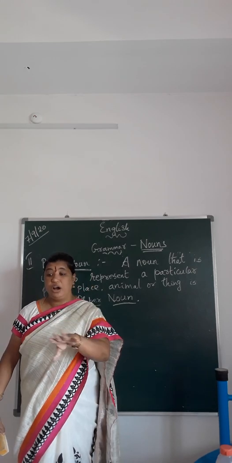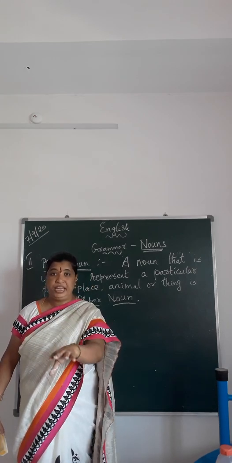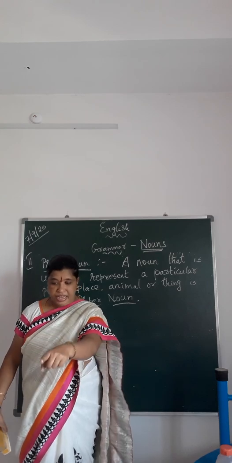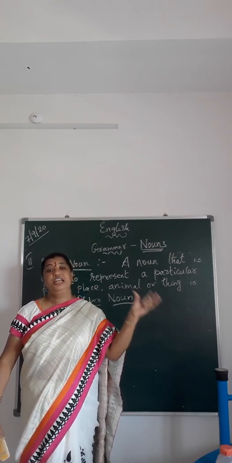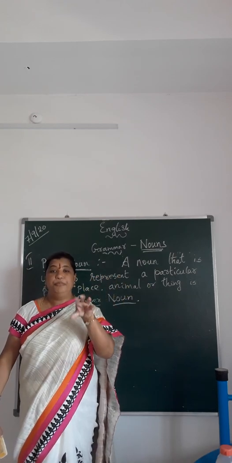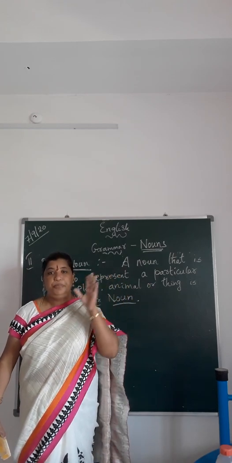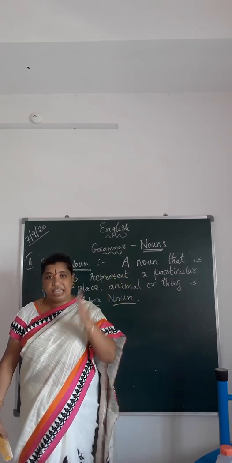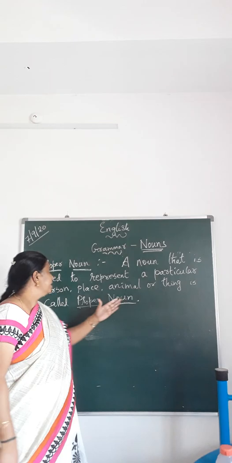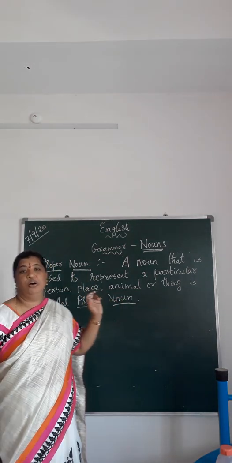Out of all the students, I am pointing out Mary. She's not opening the book. I say, Mary, open your textbook. So, whenever I point out a particular person, a particular place, a particular animal, a particular thing, it is called a proper noun.